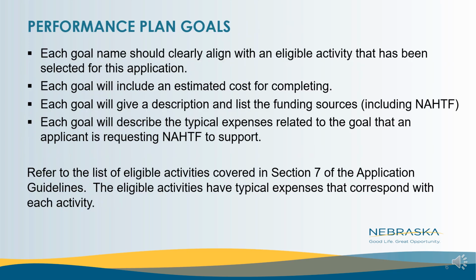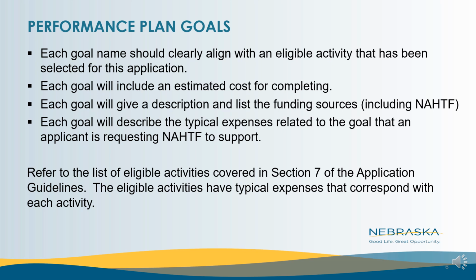A technical assistance application will ask you to provide performance plan goals. Each goal name should clearly align with an eligible activity that has been selected for your application. Each goal will also include an estimated cost for completing it. Each goal will give a description and a listing of the funding sources. Each goal will describe the typical expenses related to the goal that an applicant is requesting Trust Fund to support.